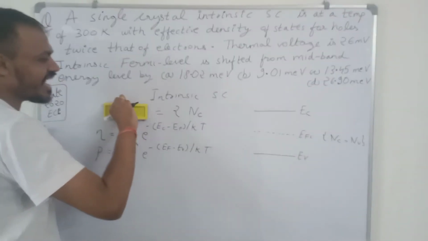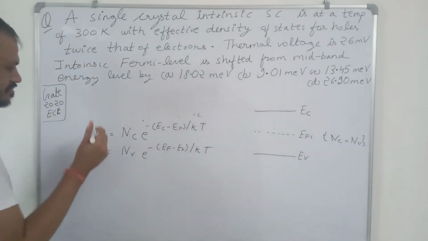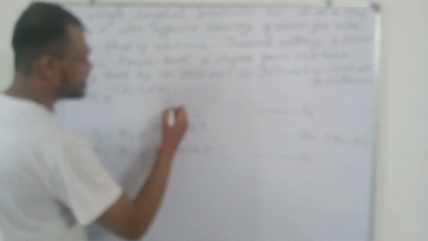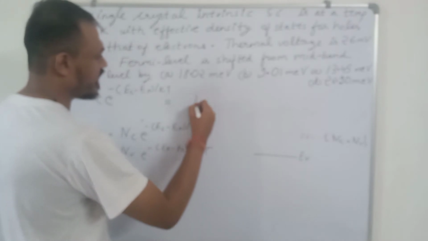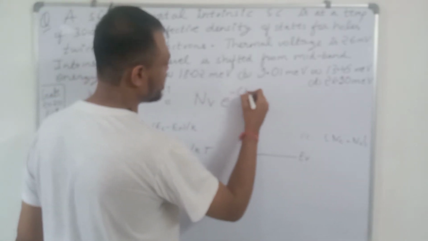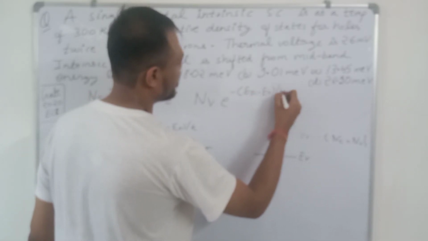So if we equate n equal to p, then what we get is Nc e to the power minus of Ec minus Ef upon kT is equal to Nv exponential of minus of Ef minus Ev upon kT.